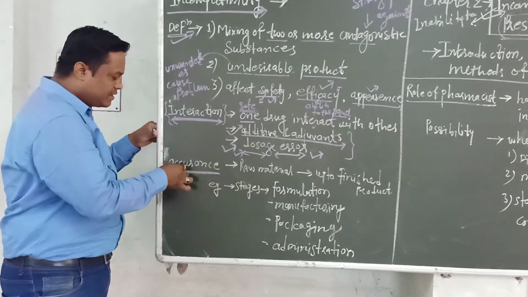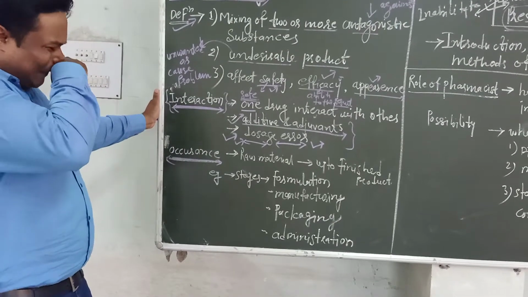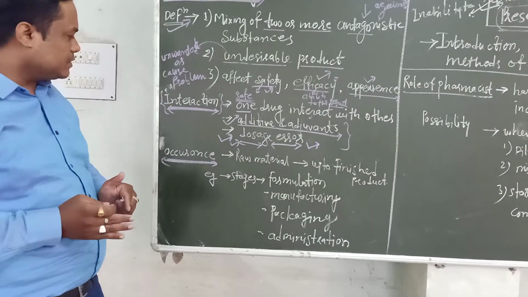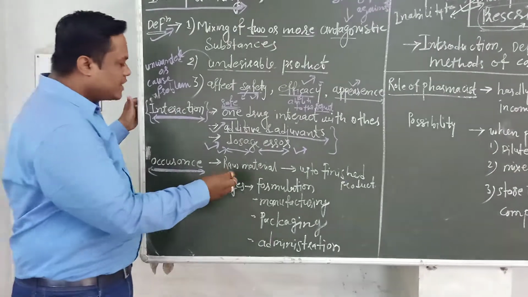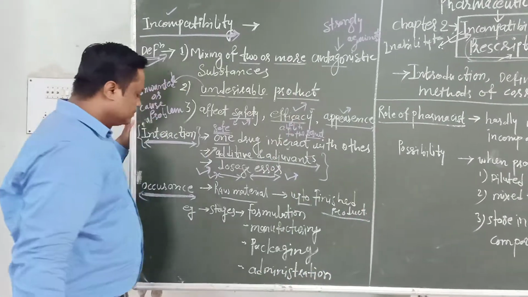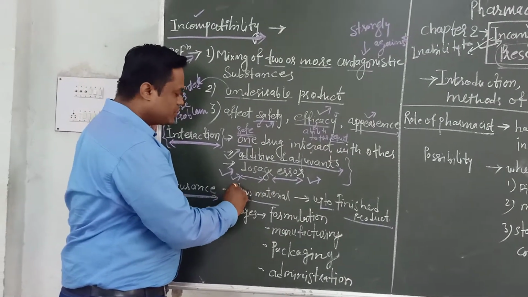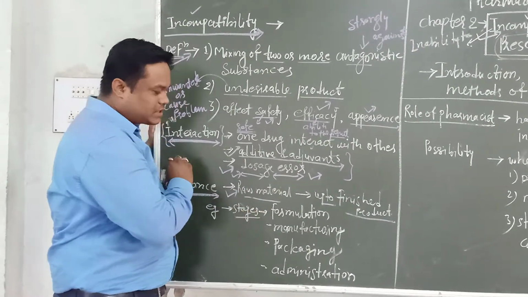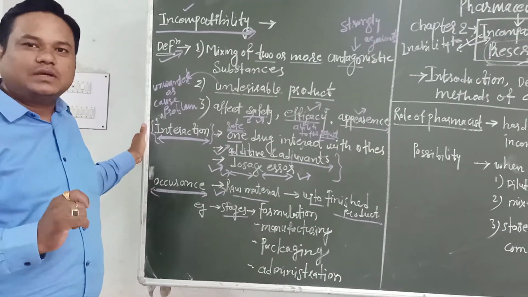Then next we have to see the occurrence, meaning where these come from. First, during the preparation, various steps are involved in manufacturing the dose of drug or different pharmaceutical forms, starting from raw materials up to the finished product. In these various steps for the preparation of a pharmaceutical product, for example, first is formulation. Formulation means preparing the formula and preparing the product.